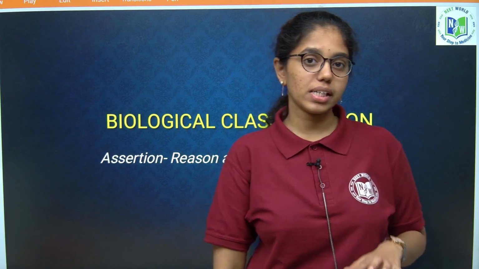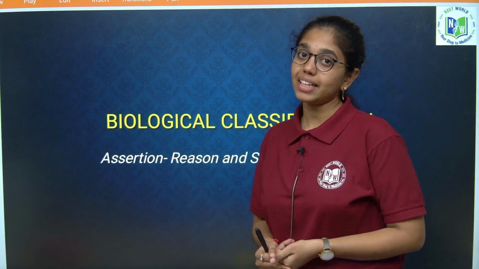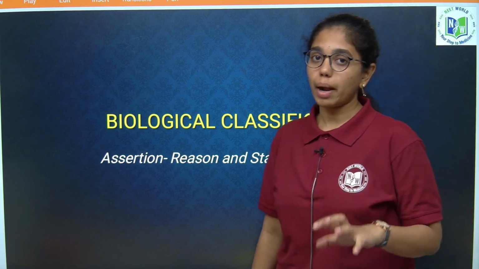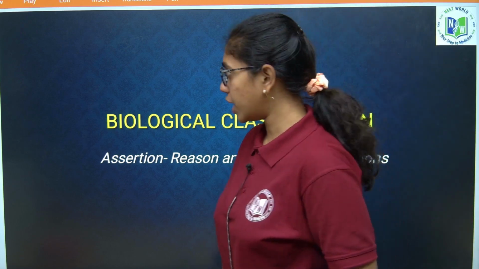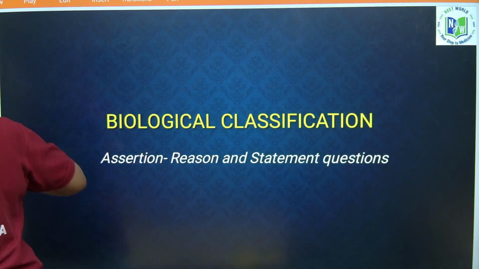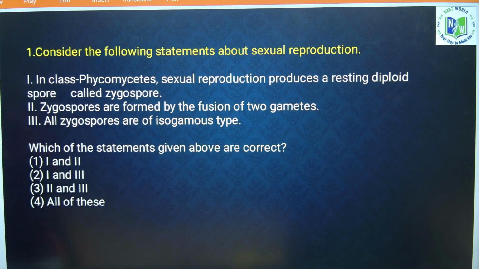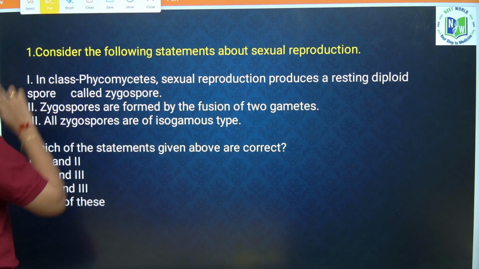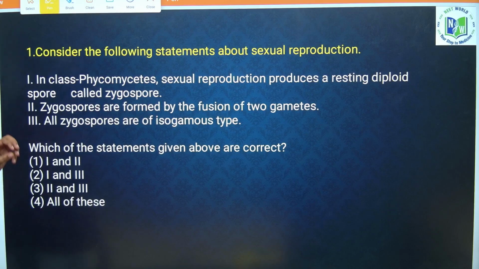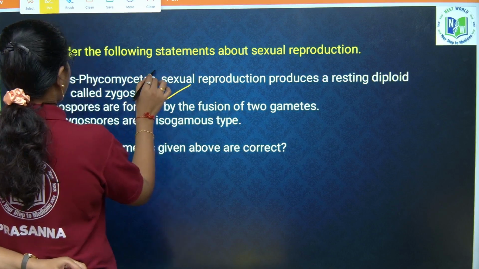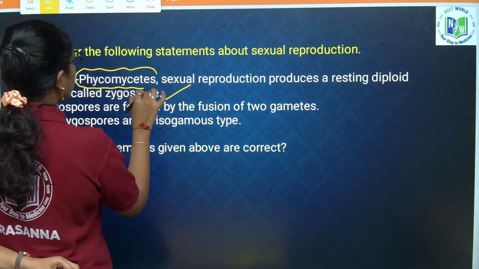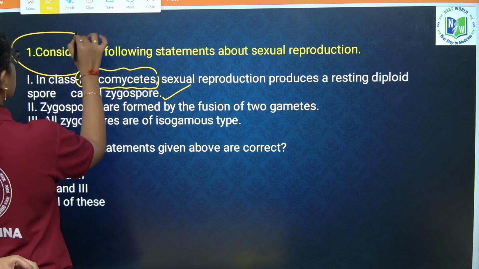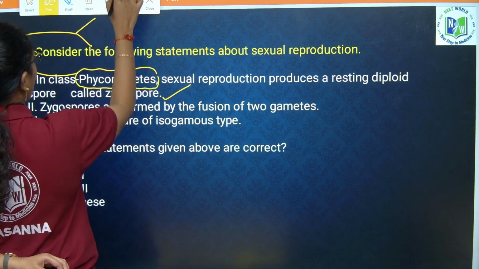Now we are going to discuss assertion, reason and statement based questions from the chapter Biological Classification. If you look into the first question, consider the following statements about sexual reproduction. The first statement: in class Phycomycetes, sexual reproduction produces resting diploid spore called zygospore, correct. Phycomycetes has two subclasses.